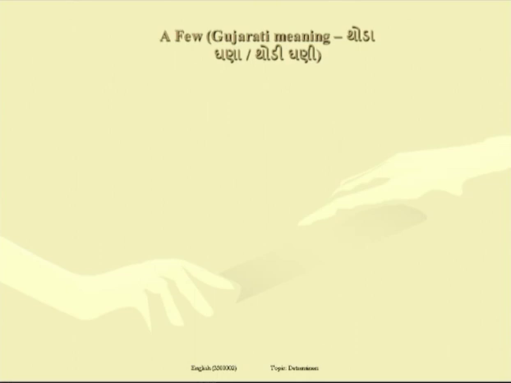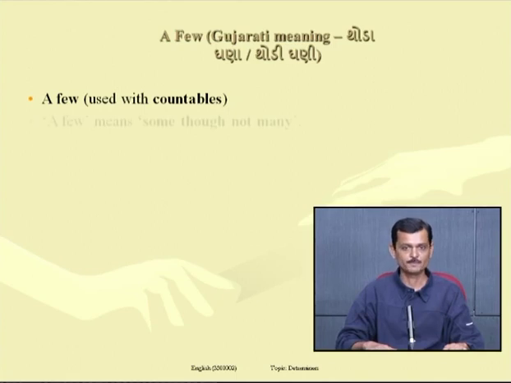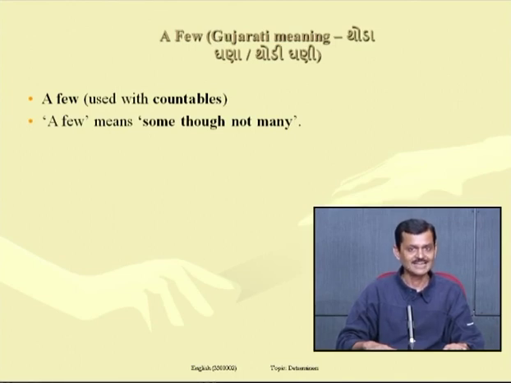Next item is a few. Again, for your better understanding, I have written the Gujarati translation or Gujarati meaning of the determiner a few. A few is used with countables, with those nouns which can be counted. A few means some though not many. At least there are some students, some computers, some pens, some papers, etc.